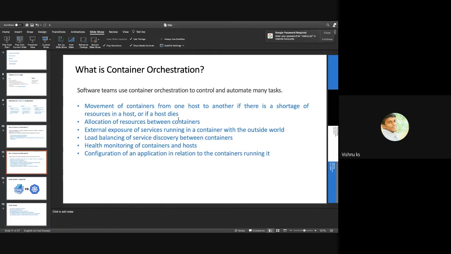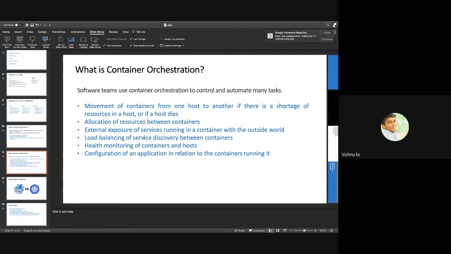Then managing the networking part is also a very difficult thing if you are not using any container orchestrator. Basically, exposing services, exposing applications to the internet, and managing their life cycle. Everything can be easier if you have a container orchestration tool.